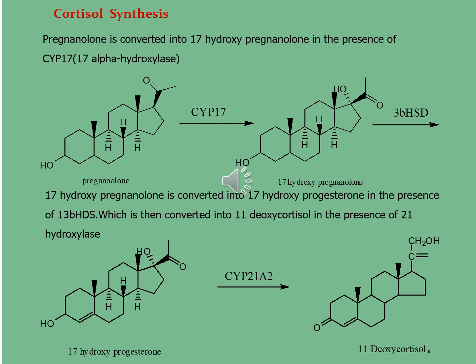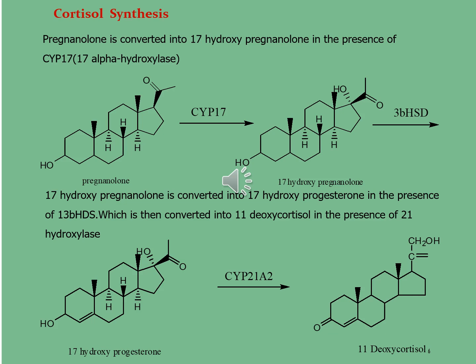You can see in the first reaction the pregnenolone, in which the acetyl group is present at carbon 17 position, is converted into 17 hydroxy pregnenolone in the presence of enzyme CYP17. In the second molecule, there is an acetyl group at carbon 17 position in addition to a hydroxyl group at carbon 17 position too.